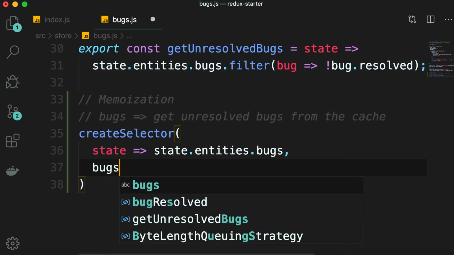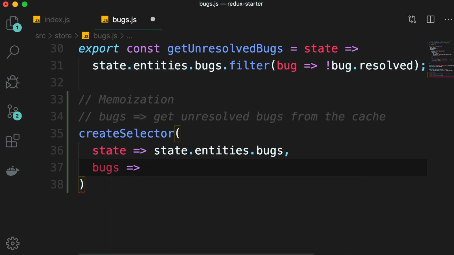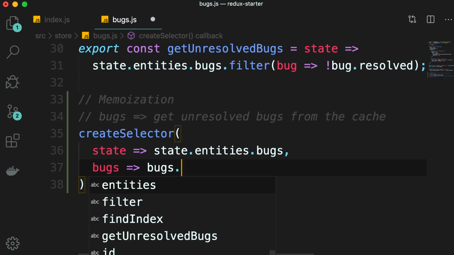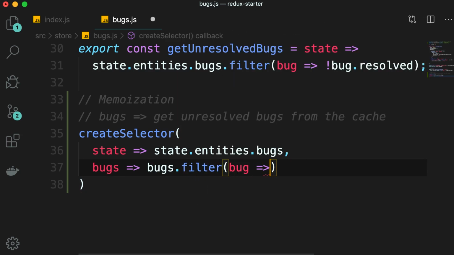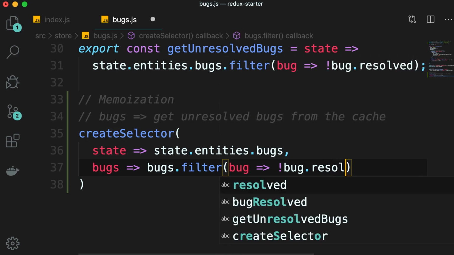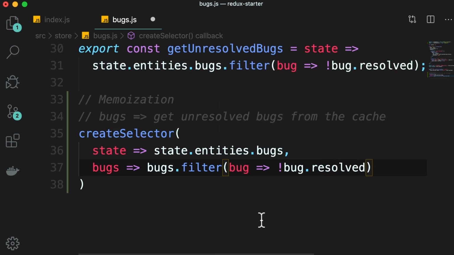So this result function takes the list of bugs. Now here we compute the list of unresolved bugs. So we apply our filter. We want to get the bugs that are not resolved. Now here's the interesting part. With this selector, if the list of bugs is not changed, this logic is not going to be executed again. This selector will return the result from the cache.